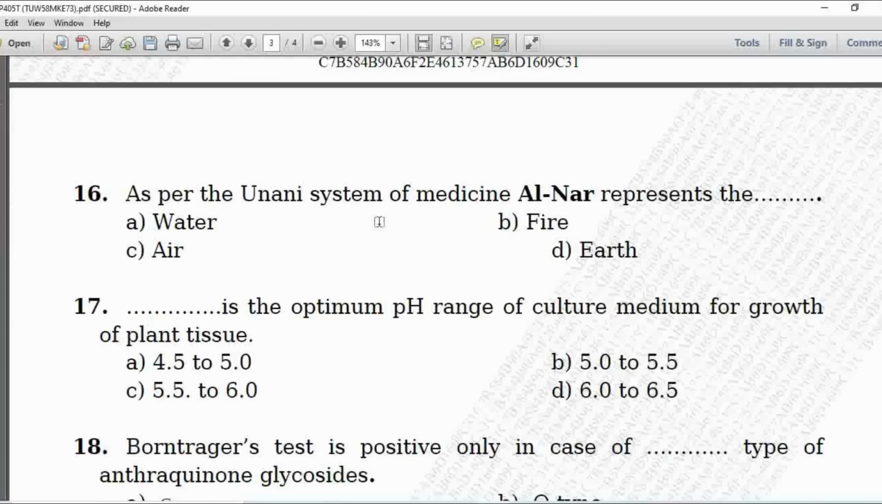16th MCQ, as per the Unani systems of medicine, Ulnar represents the option A is water, B is fire, C is air and D is earth. So here, as per the Unani systems of medicine, Ulnar represents fire, so option B is correct.